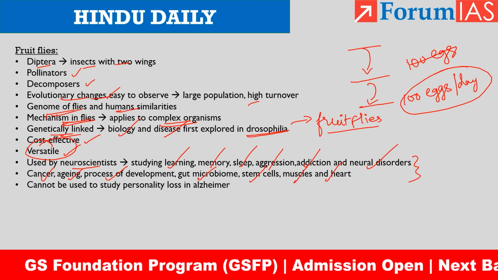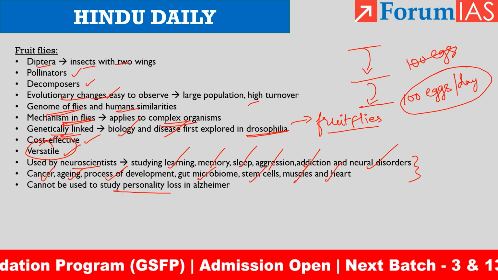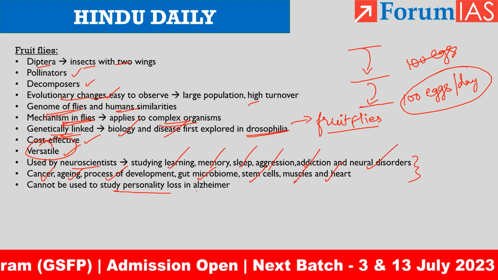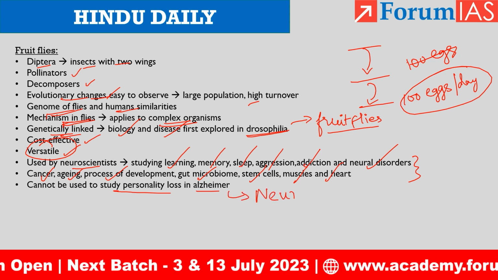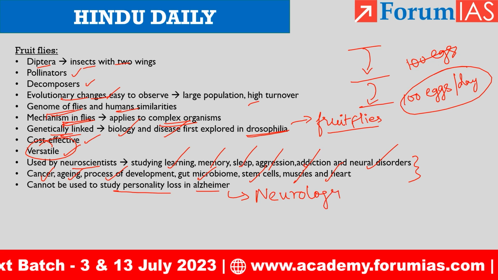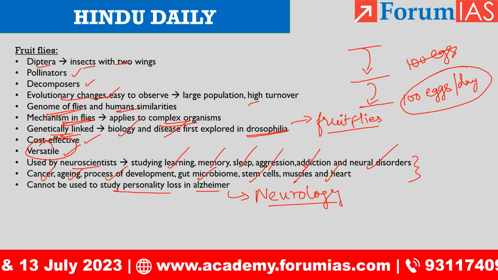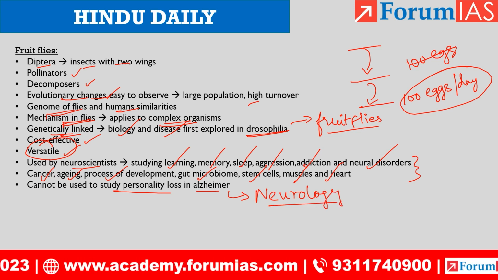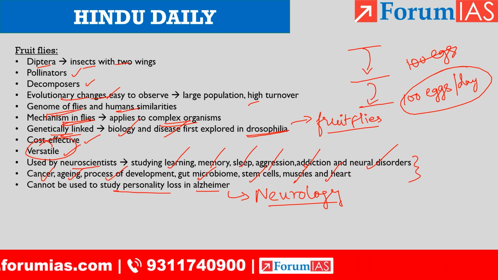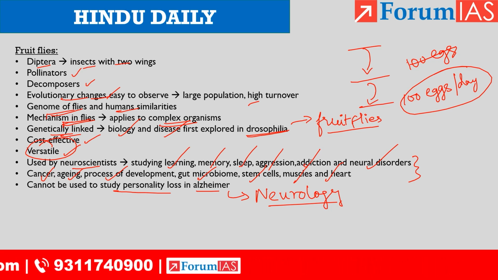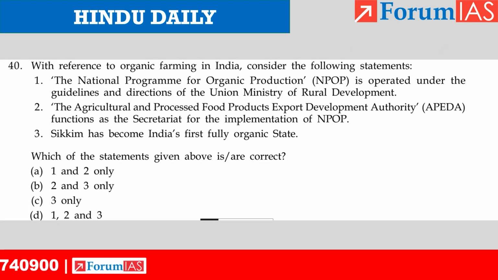But it cannot be used to study loss of personality, say for example in Alzheimer's. But from the neurology point of view, that can be studied. The psychology point of view obviously cannot be discovered from fruit flies, but the neurology can be studied with the help of fruit flies. Okay, that is it about fruit flies. We will see some questions.